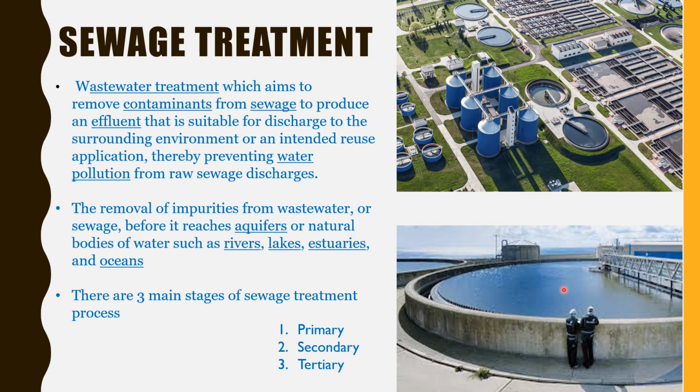Sewage treatment. It is also called wastewater treatment. The main aim is to remove the impurities from wastewater or sewage before it reaches natural bodies of water such as rivers, lakes, etc. The main idea is to produce an effluent that is suitable for discharge to the surrounding environment or for reuse. Thereby we can prevent water pollution from sewage discharge. There are three main stages of sewage treatment: primary, secondary, and tertiary.